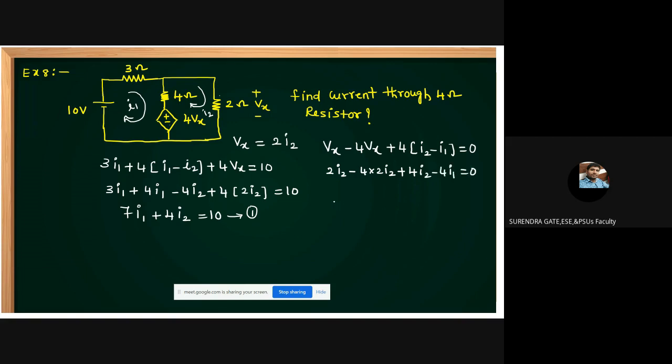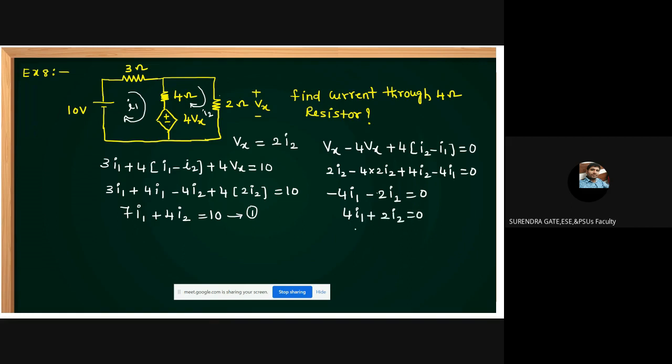Then how much can we get? Minus 4I1 minus 8I2 plus 2I2 plus 4I2 gives minus 4I1 minus 2I2 equals 0, that is 4I1 plus 2I2 equals 0.